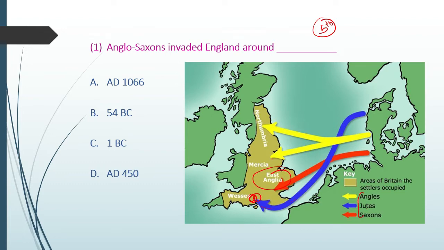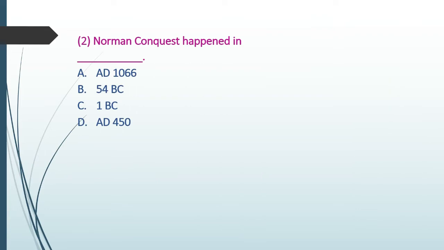These three Germanic tribes invaded, and that's why it is called the Anglo-Saxon era. After that, we have the Norman Conquest that happened in 1066, 54, 1 BC, or 450. As we know that it is the Anglo-Saxon invasion, not BC, not 54, the correct answer is